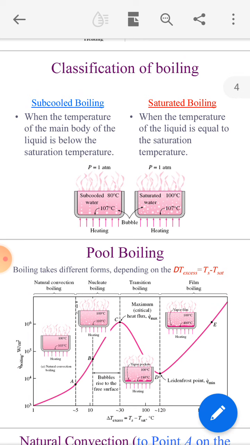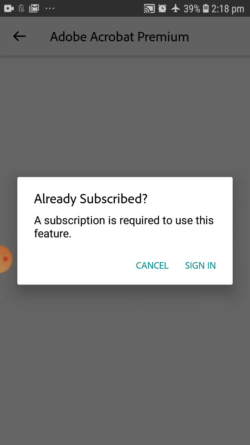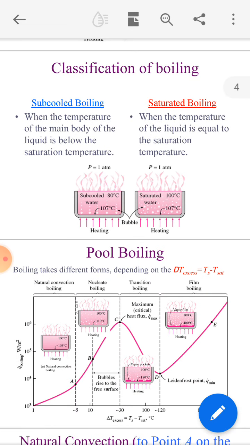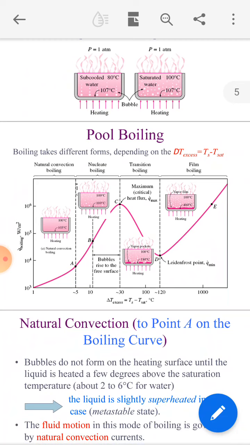And saturated boiling is when the temperature of the liquid is equal to the saturation temperature, right? So this is subcooled boiling and saturated boiling.